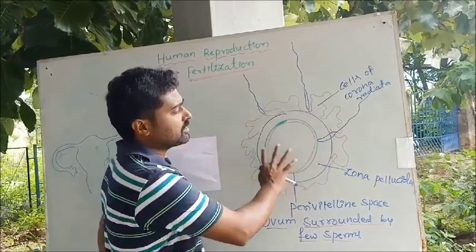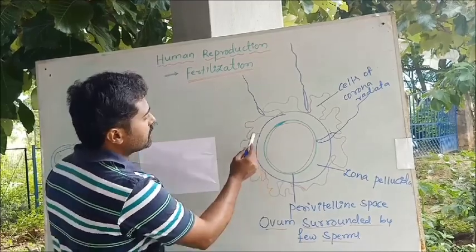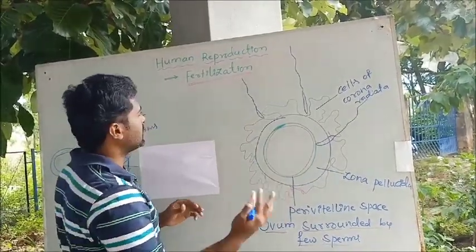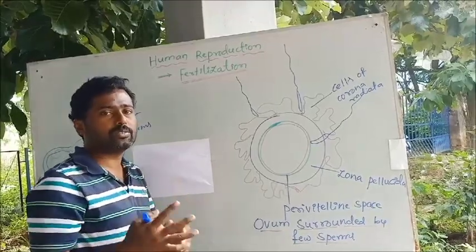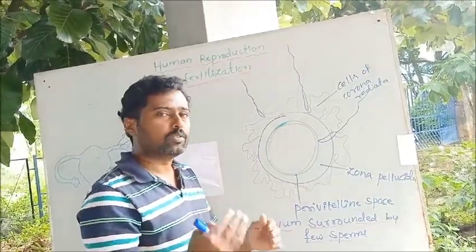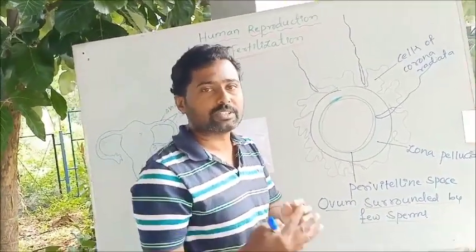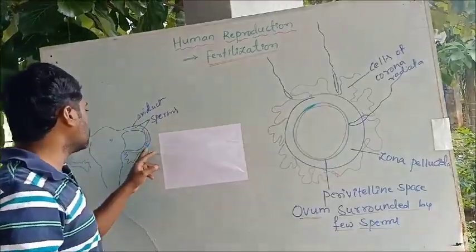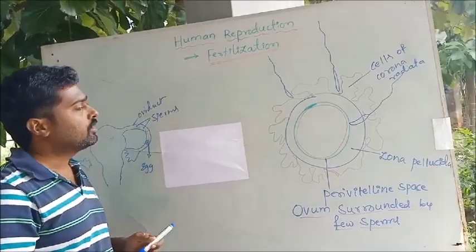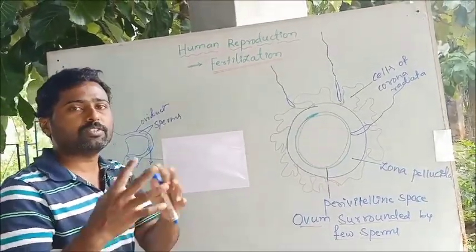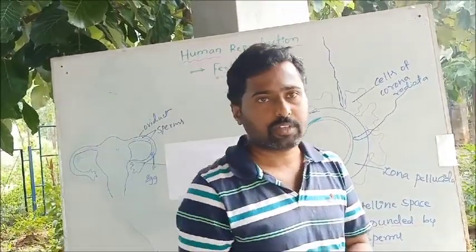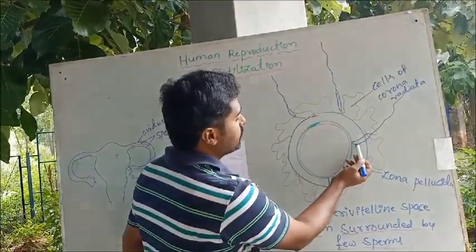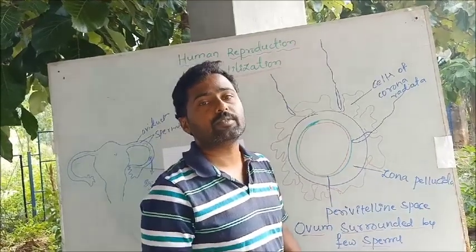Okay. This is the structure of an ovum, and you can see some of the sperms surrounding the ovum. I said that the movement is 1.5 to 3 millimeter per minute. They move by their own whiplash movement of the tail, and also by the contractions of the uterus, where the sperms are moved towards the ovum. Now some of the sperms start surrounding the ovum. Among them, only one sperm will fuse with the ovum.